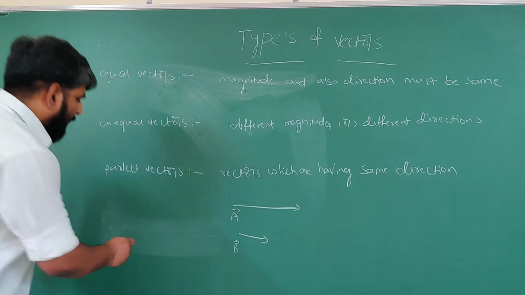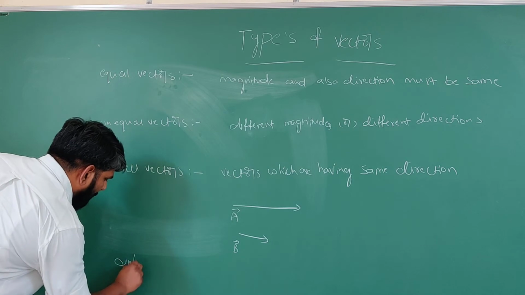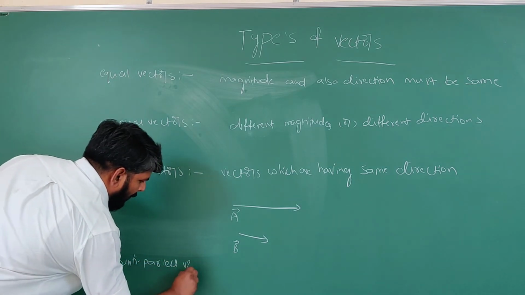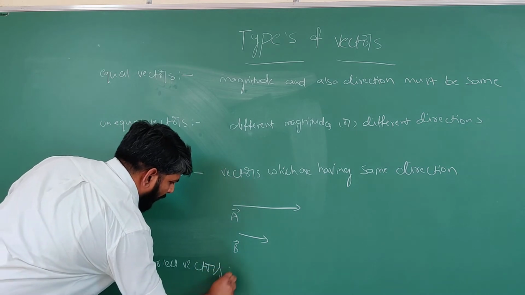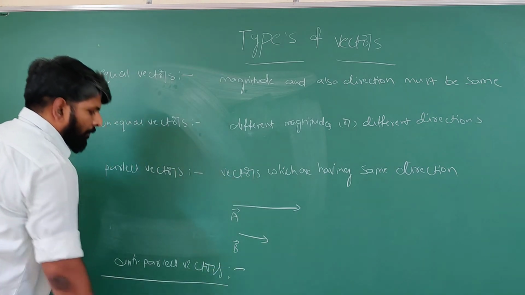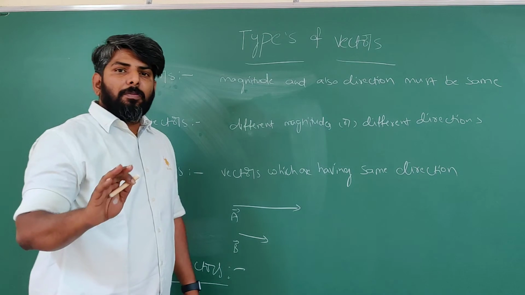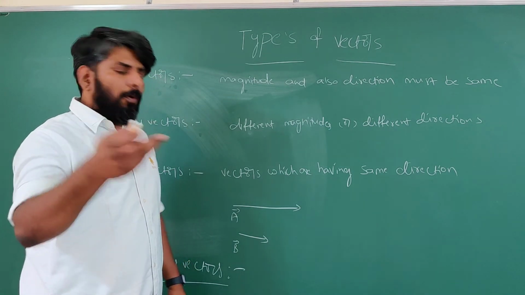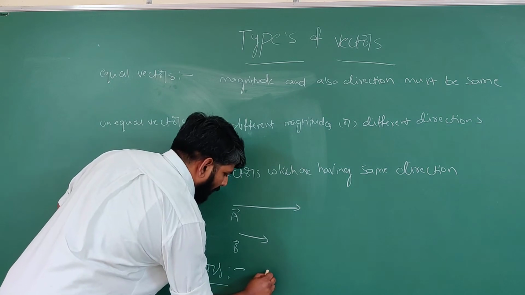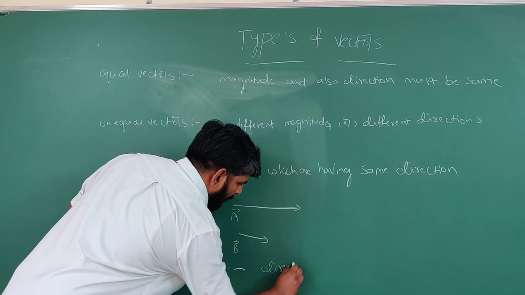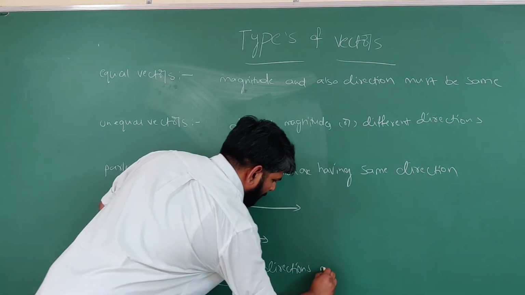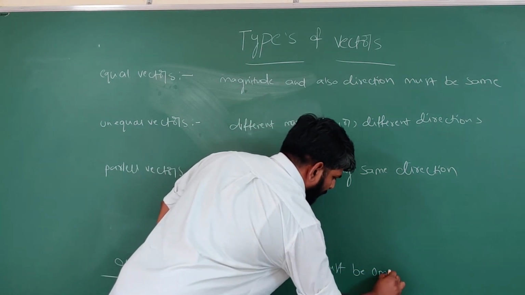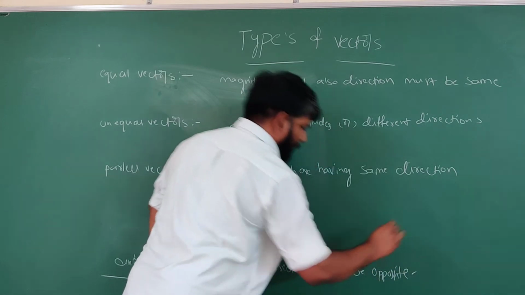Okay. Another one, anti-parallel vectors. Anti-parallel vectors means whatever the magnitude may be, directions must be opposite. Their directions must be opposite.